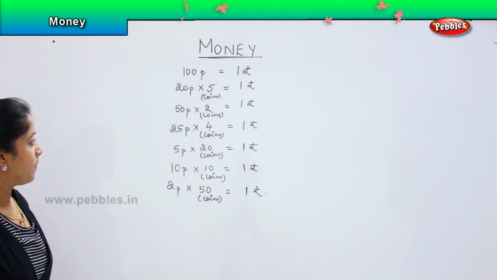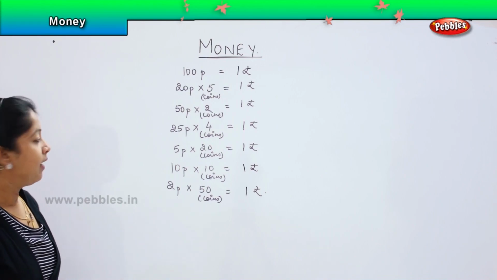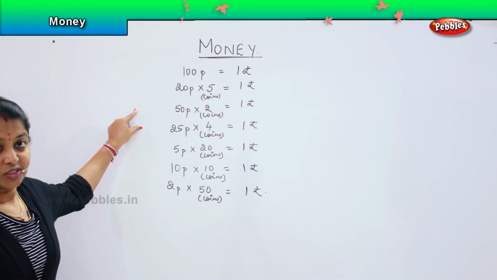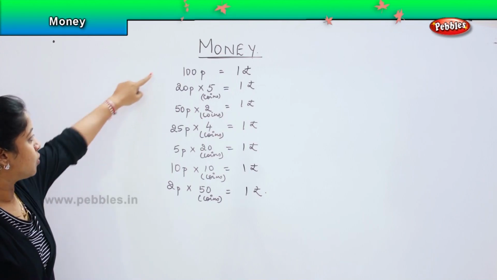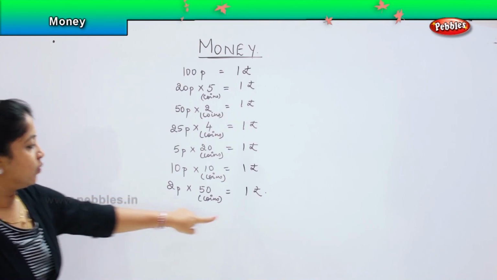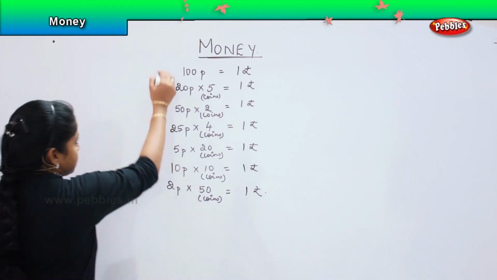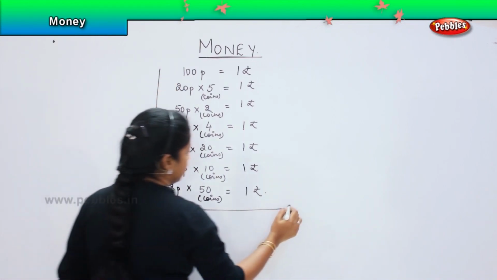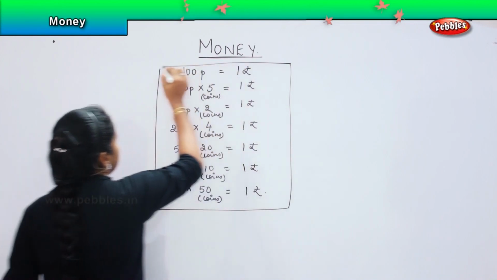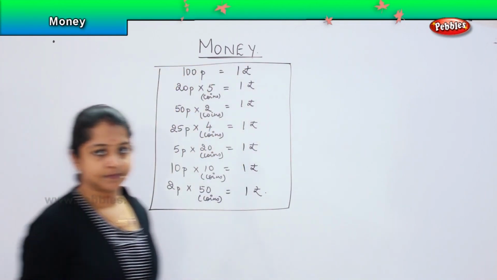Okay. So if you remember, I said you earlier the different denominations which we had earlier, no? So this is the denomination which will be equivalent to 1 rupee. Okay. So based on this particular formula, we are going to solve our today's questions.